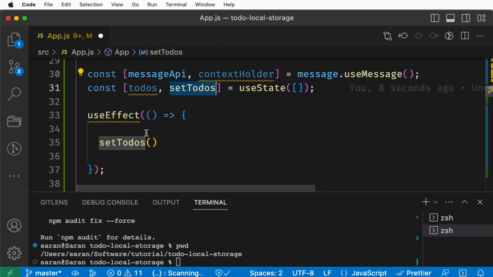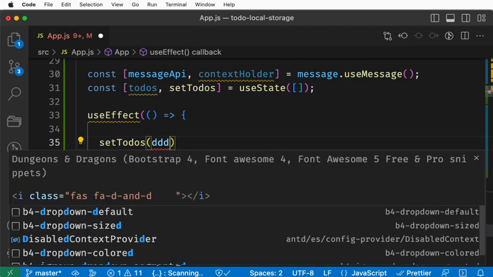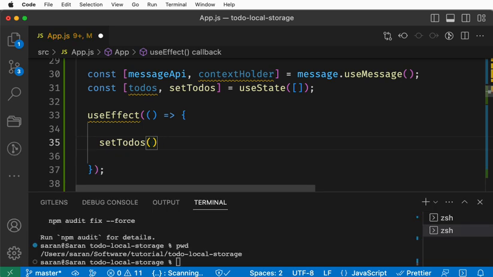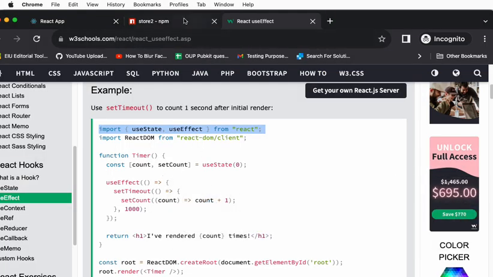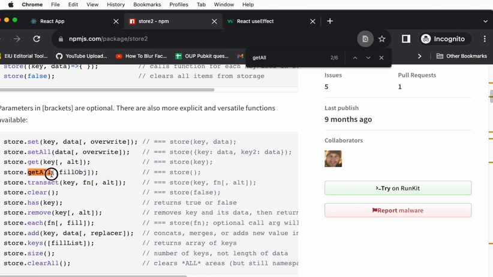When I call the setTodos, I'm going to pass some value. Let's say if I pass 1, 2, 3, this array will be saved in this todos. Why am I passing the array? Because we declared this as the array type. Here, how do we get the value from the store2? They say store dot findAll.